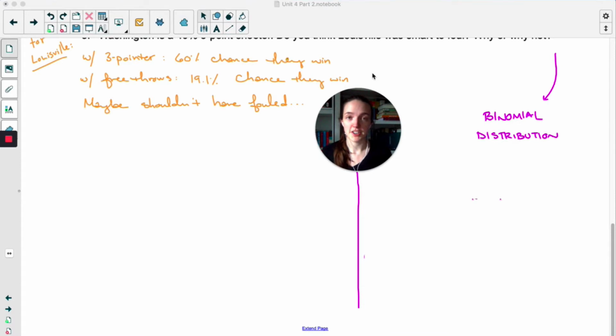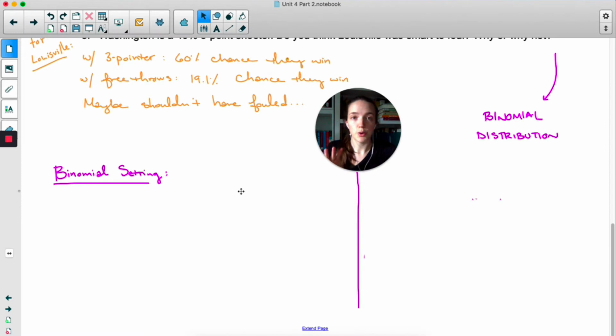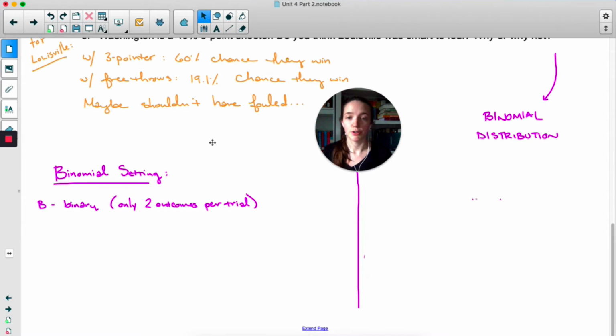This scenario that we just witnessed in the basketball example is called a binomial distribution. It's a specific kind of distribution that shows up quite frequently, and so it's pretty important that we can identify it. There are 4 conditions for something to be a binomial setting, and they just happen to have a very cheesy acronym. The first condition is that our outcomes have to be binary, so there can only be 2 outcomes for each trial, basically success or fail. In our basketball example, each trial was a free throw, and success was making the free throw, failure was missing. A setting is not binomial if you have 3 or 4 or 5 outcomes. It has to be 2.